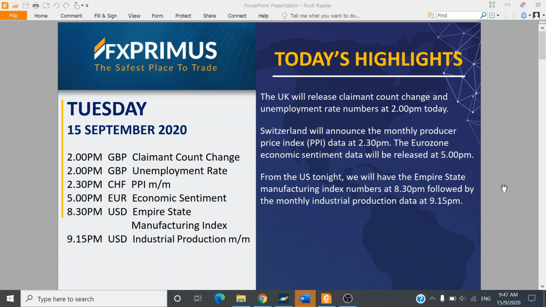So we're going to keep today's market outlook short and sweet. The events to look out for today on the economic calendar will be the 2 p.m. event from the UK. We will be having the claimant count change and also the unemployment rate. And towards the US markets tonight, we will be having the Empire State Manufacturing Index.